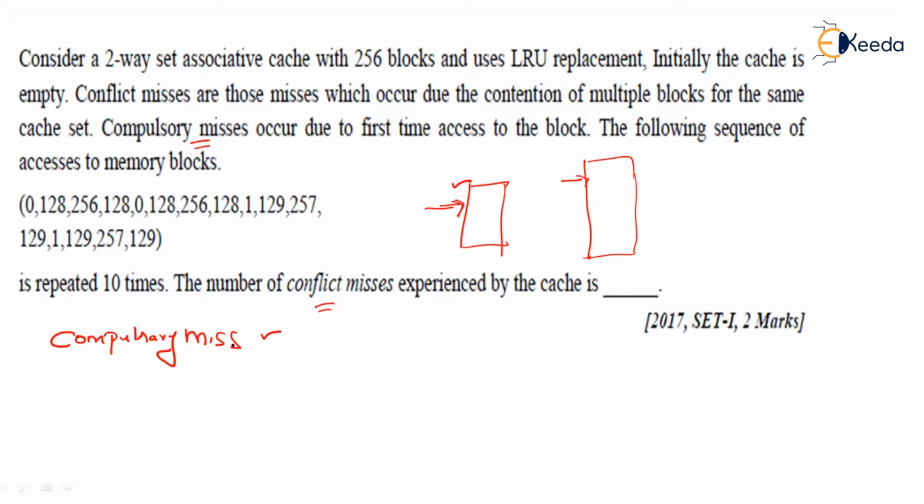First one is a compulsory miss. Second one is something called a capacity miss. And the third one is something called a conflict miss, as is given here. Okay, let us have a look at this. What is a compulsory miss? When it comes to a compulsory miss, what is a compulsory miss? You know that?